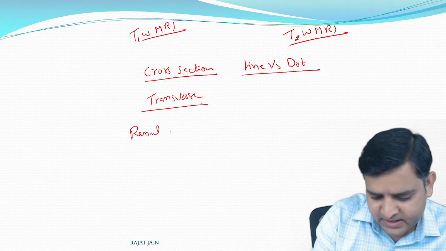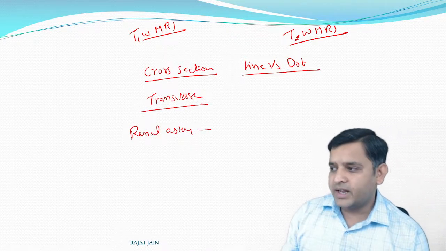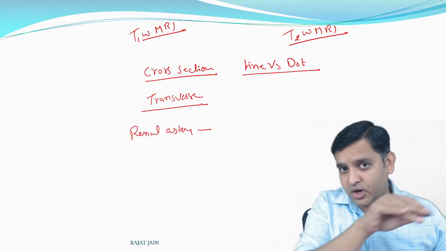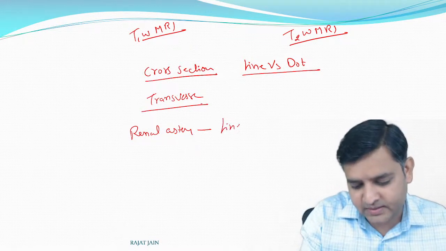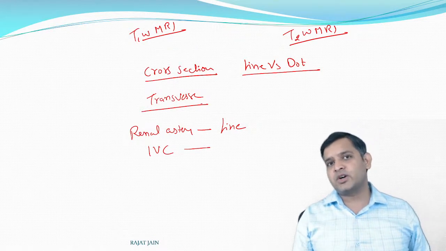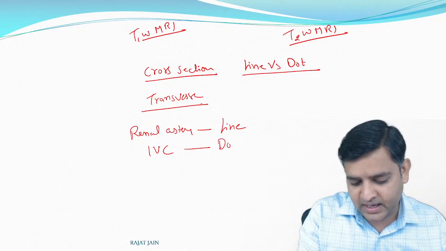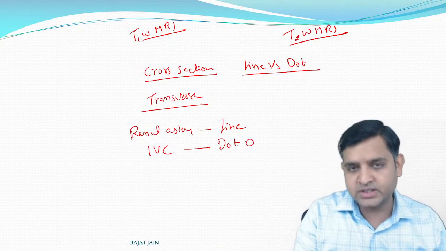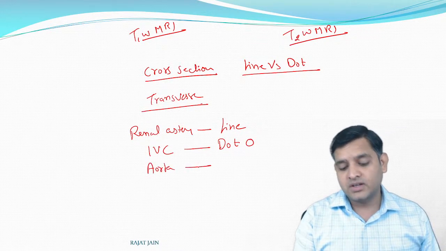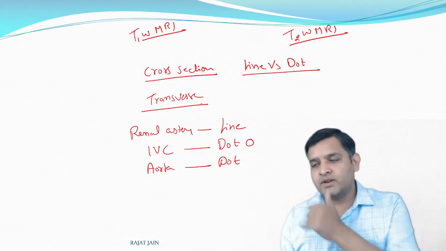Renal artery will be seen as a line or a dot on a transverse section? Renal artery is a horizontal vessel, so it will be seen as a line. IVC is a vertical vessel, so it will be seen as a dot. Dot or circle, it's the same thing. Similarly, aorta will also be seen as a dot. The IVC will be on the right side, aorta will be on the left side.